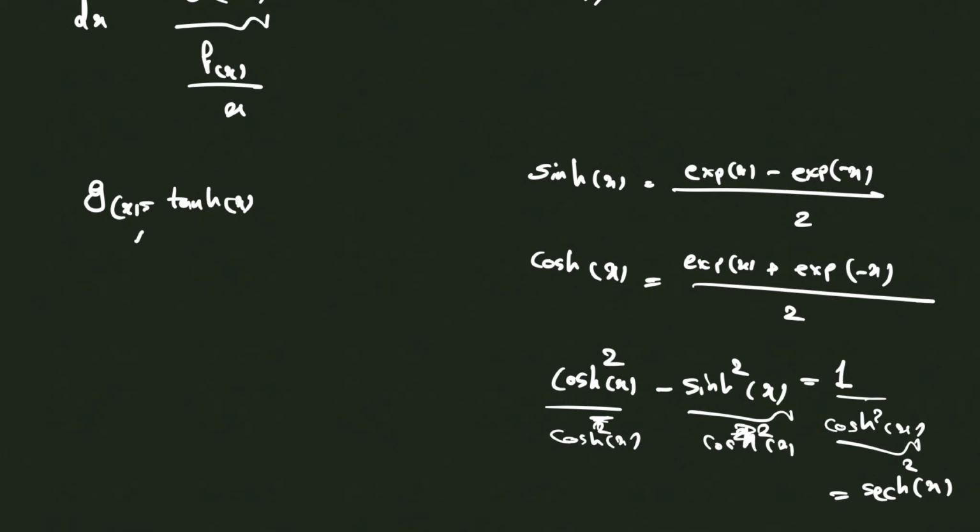So back to the discussion, g(x) was hyperbolic tangent of x. We know that the derivative of this becomes 1 minus tangent hyperbolic squared of x. You can verify that easily.